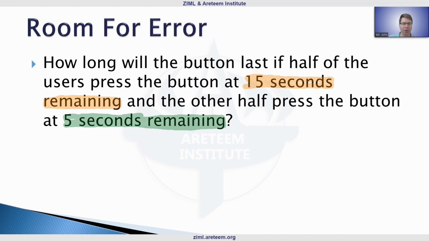But again, the calculation here is pretty straightforward. Half of the 10 people, 5, are going to press it with 15 seconds remaining. So that's the 5 people, and that's happening after 45 seconds. The other 5 are pressing it with 5 seconds remaining, so this is going to be pressing it at 55 seconds elapsed.